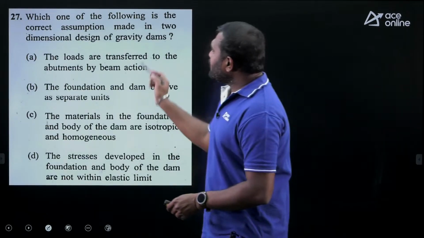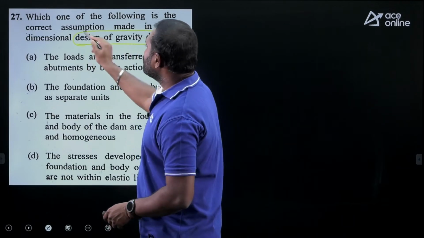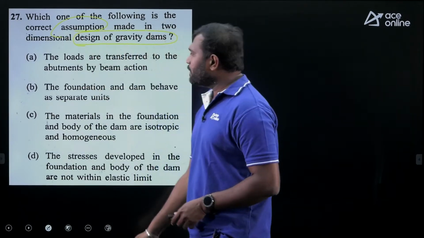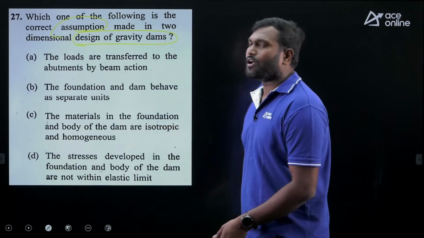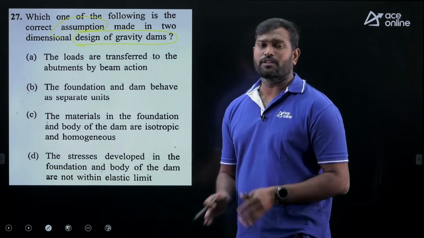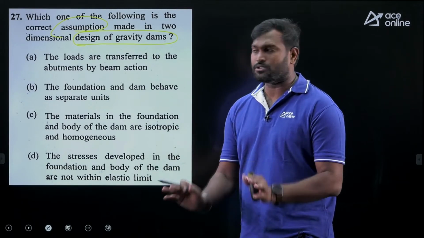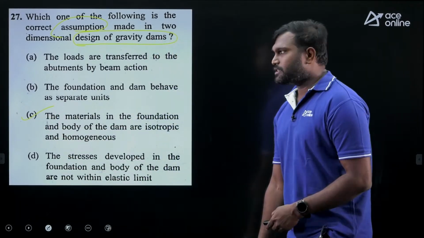Which one of the following is the correct assumption made in the two-dimensional design of gravity dams? So what is the correct assumption that we are going to make? Here the correct assumption is that the material in the foundation and body of the dam are isotropic and homogeneous. Whatever the theory we go by, whatever the analysis we do, the first common assumption is homogeneous and isotropic. The correct assumption here also covers the body of the dam, so option C.